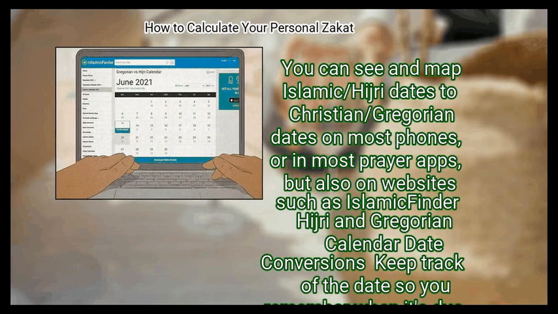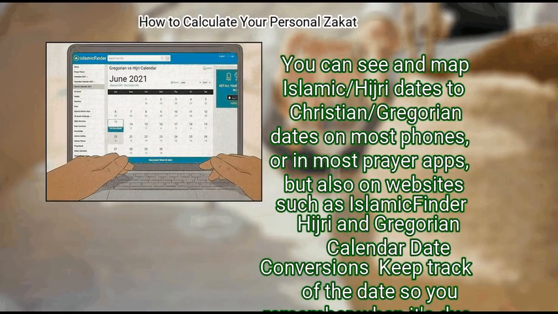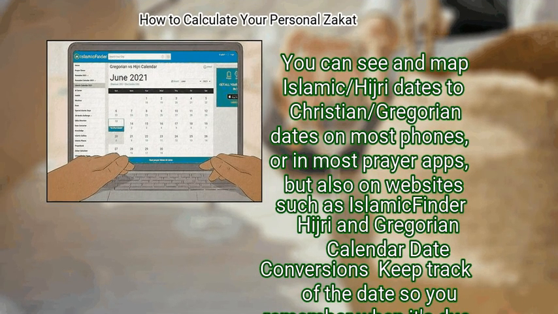You can see and map Islamic Hijri dates to Christian Gregorian dates on most phones, or in most prayer apps, but also on websites such as Islamic Finder Hijri and Gregorian calendar date conversions. Keep track of the date so you remember when it's due the next lunar year.